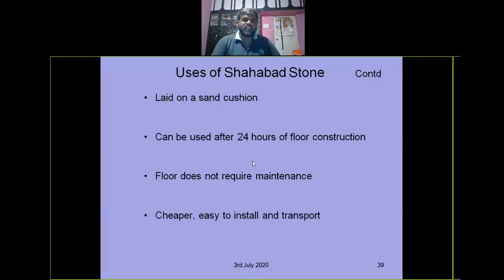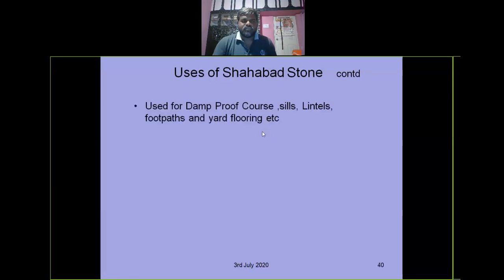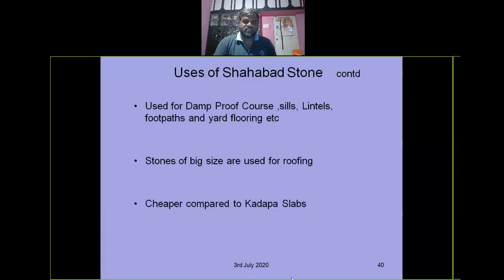So it is quite suitable for middle class construction. Whoever requires an impermeable flooring can use these Shabbat stones, right? Some more uses: they are used for DPC, damp-proof courses, sills, lintels, footpaths, and floorings. These stones are big size, and stones of big size are used for roofing also in some places. They are cheaper as compared to Kadapa slabs.